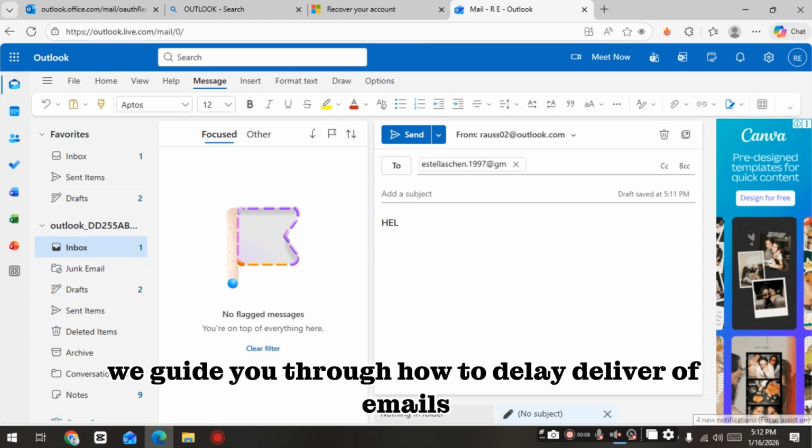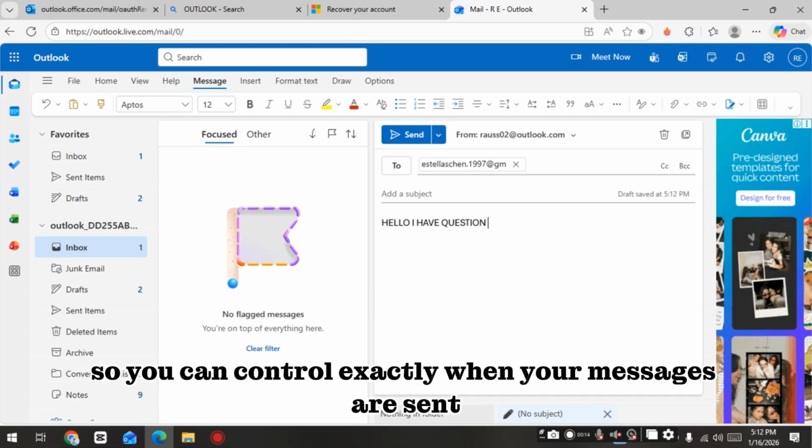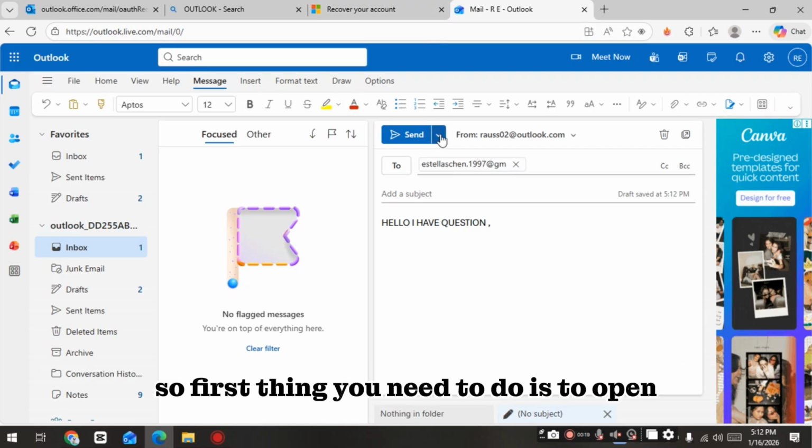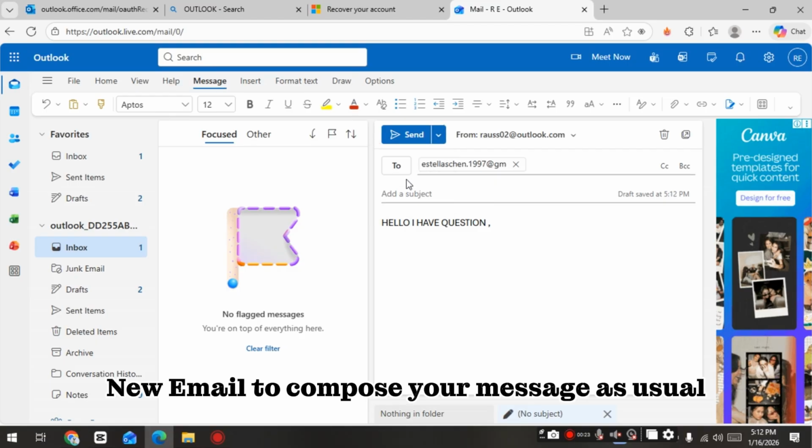We guide you through how to delay delivery of emails in Microsoft Outlook in a simple and quick way so you can control exactly when your messages are sent. So the first thing you need to do is open Outlook and click new email to compose your message as